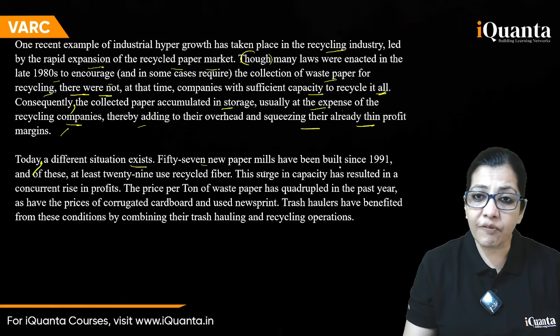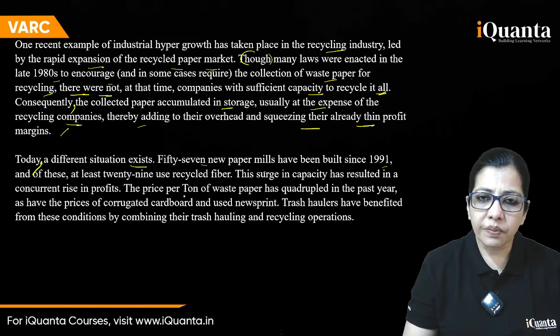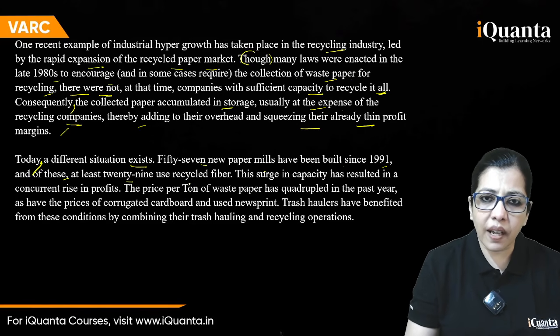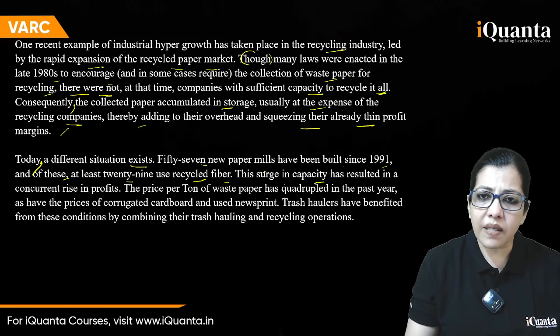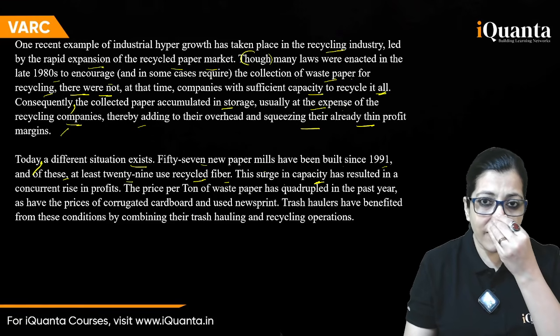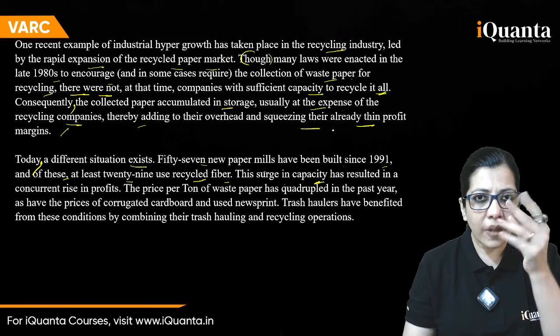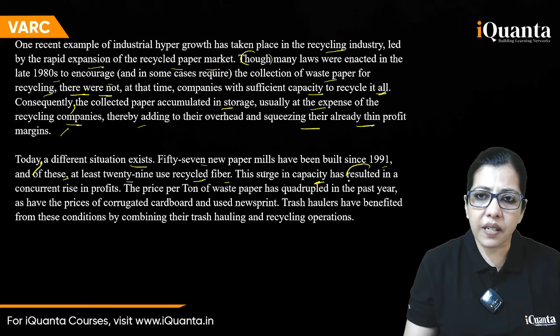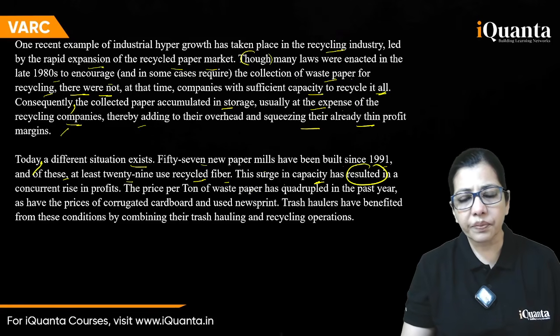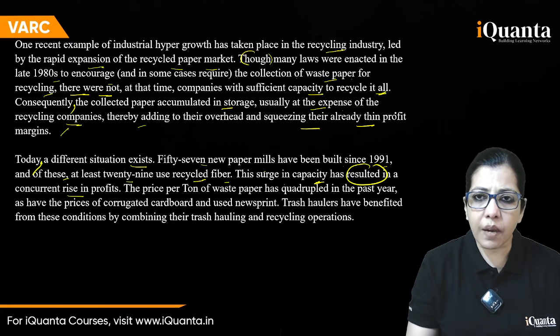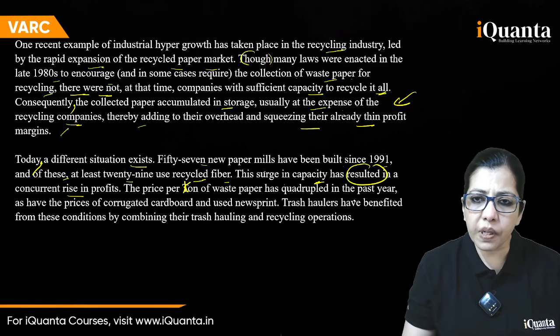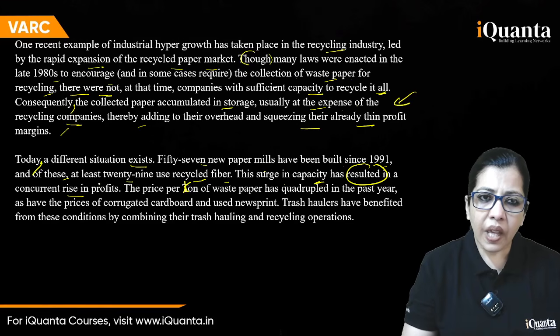57 new paper mills have been built since 1991. And of these, at least 29 use recycled fiber. This surge in capacity, they have increased the capacity. That was a problem back then, has resulted in, now obviously it will result in something, in a concurrent rise in their profits, okay. The price per ton of waste paper has quadrupled in the past year, as have the prices of corrugated cardboard and used newsprint.